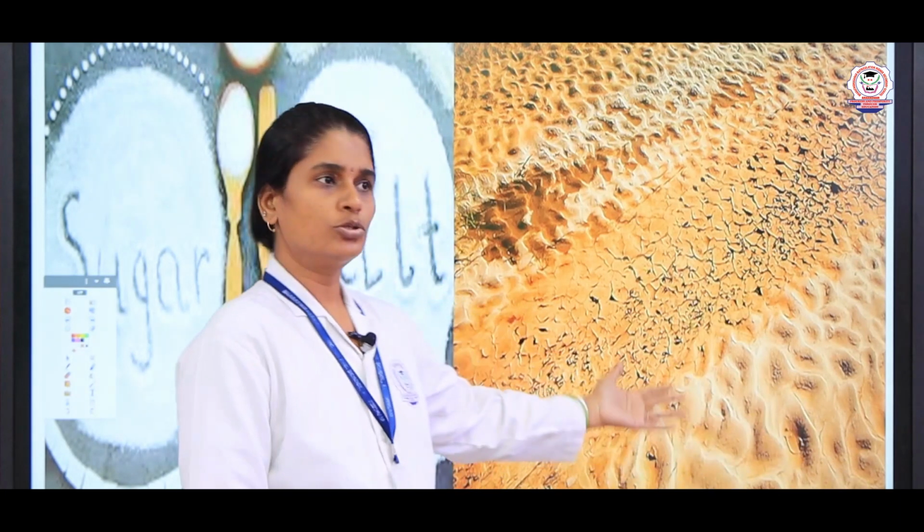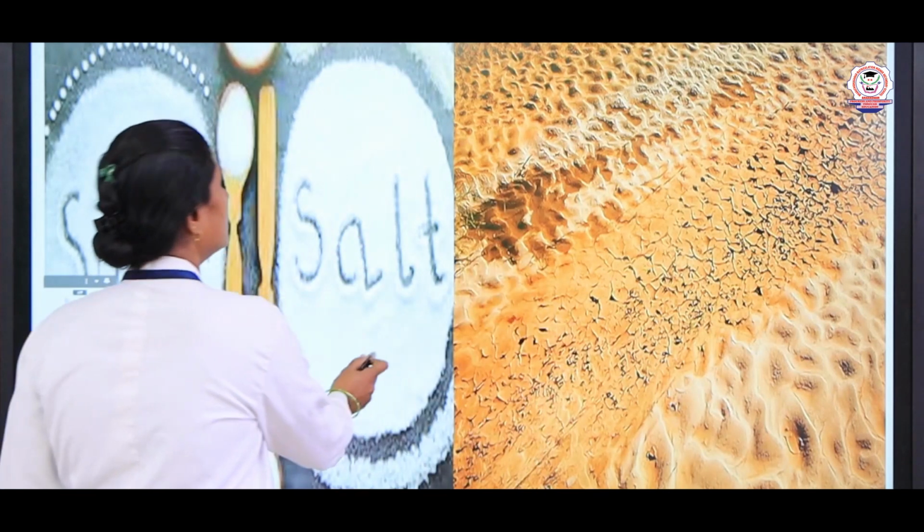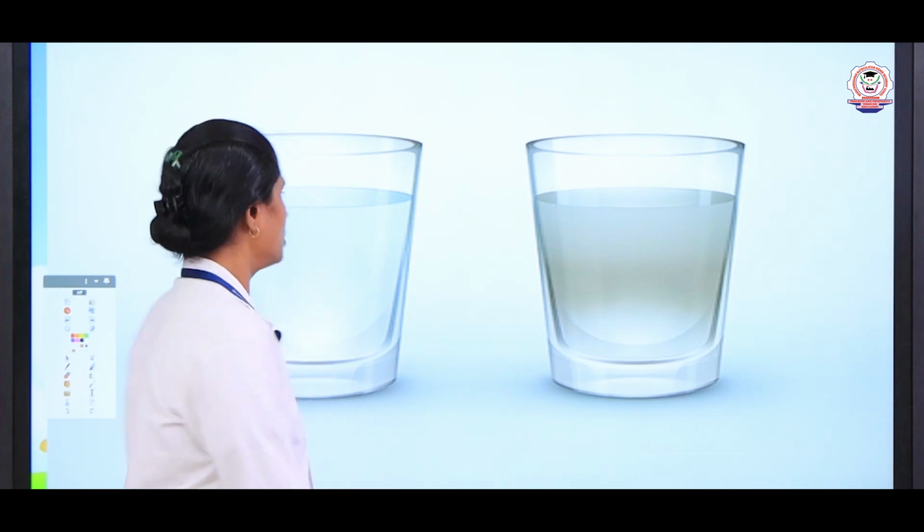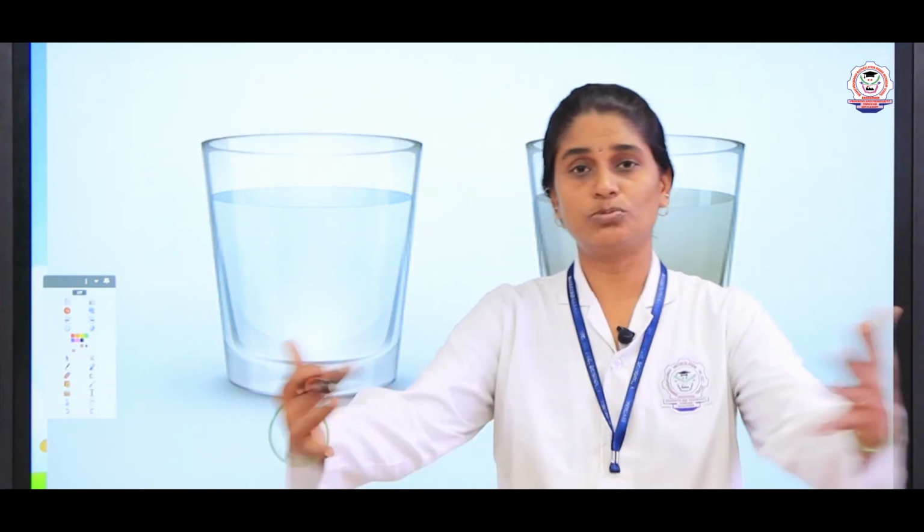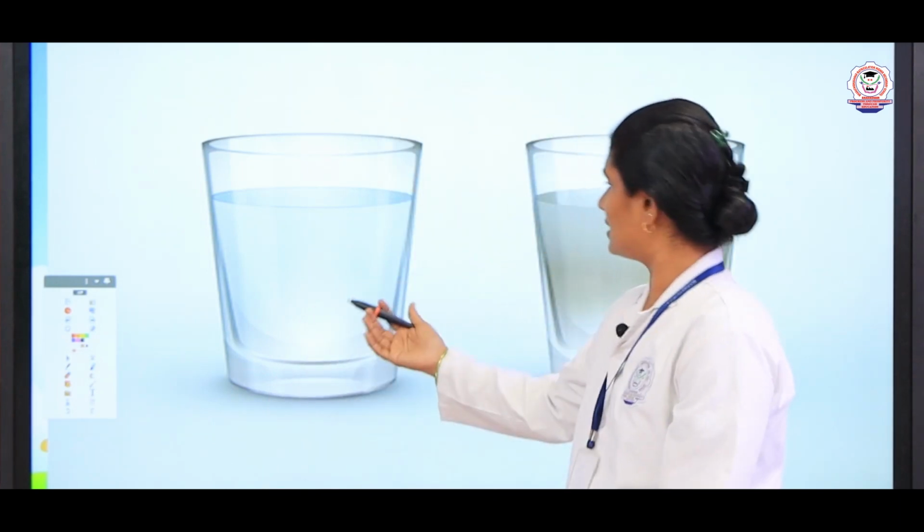We can remove these impurities in many different ways, but we are first going to see how we can remove the insoluble impurities, such as sand, mud and wood. When the water is mixed with sand, how do we remove it? First, we will see what methods we can use. Here, which water can be utilized? Just see this slide and tell me.